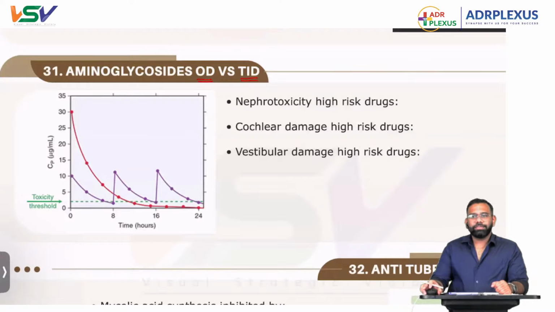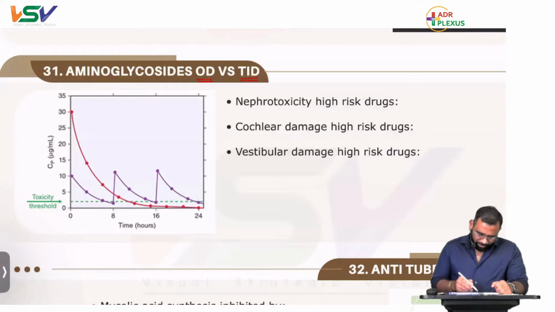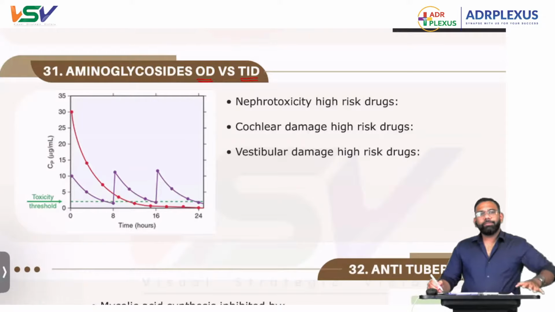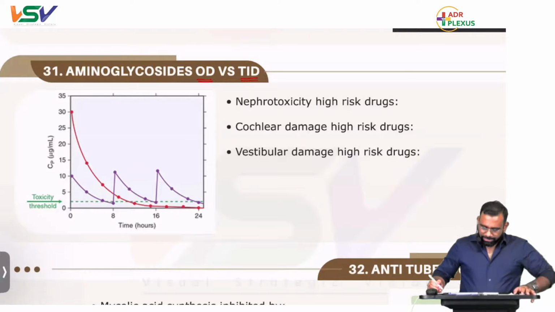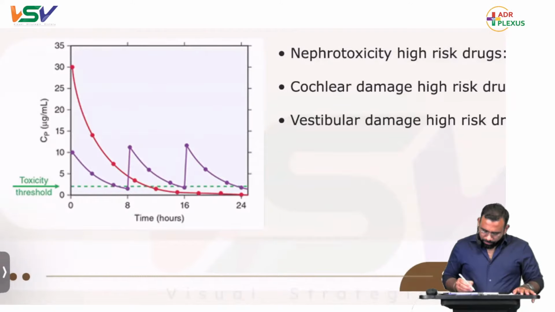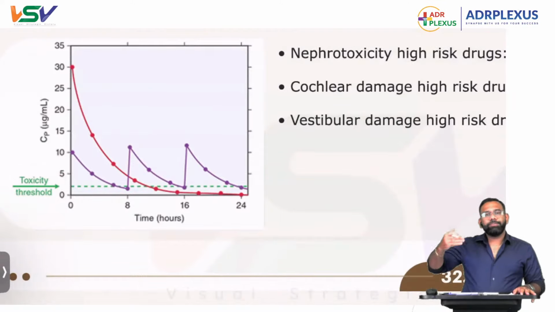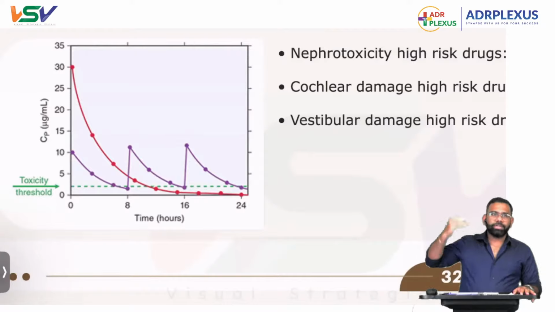That is what generally we think, because it almost reached 30 microgram per ml. But if I give three times daily, it is maximum reaching 10. That's what generally we think with just our common sense. But if you go in depth into that graph, clearly it shows the toxicity threshold level, and we want to keep these aminoglycosides below the threshold level.